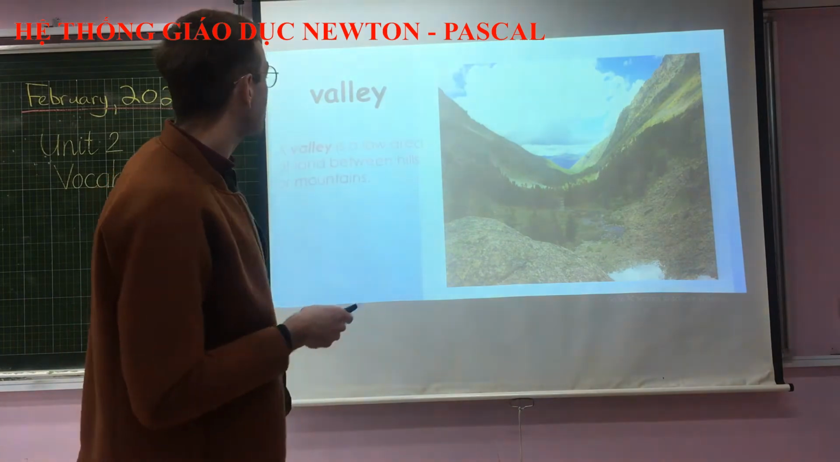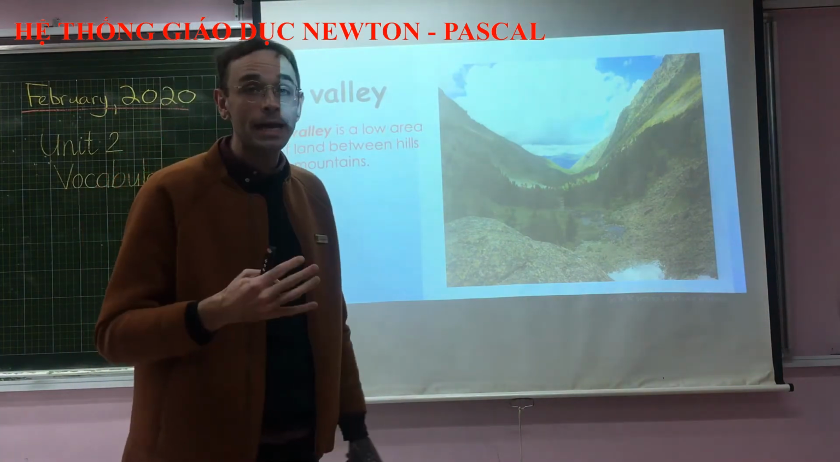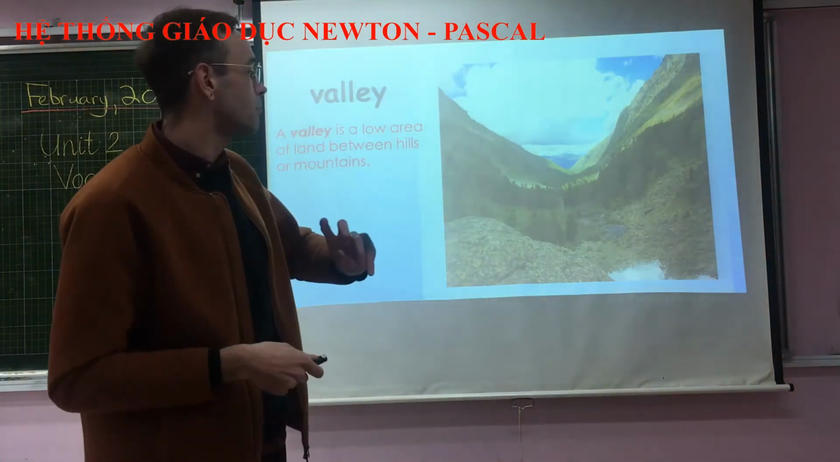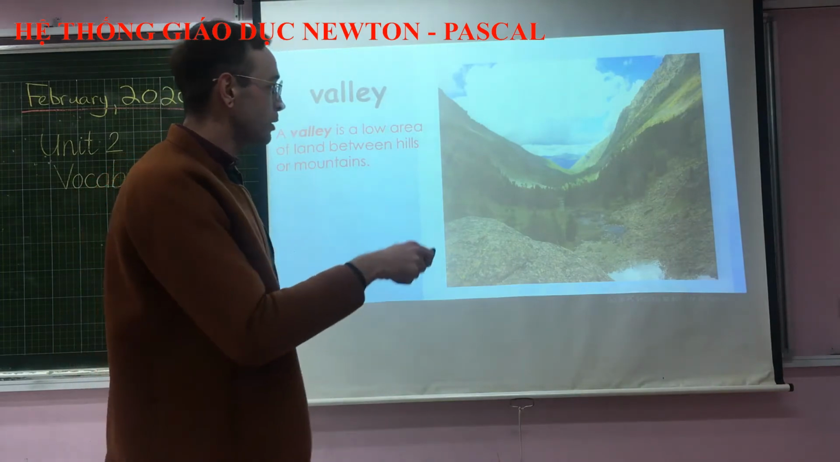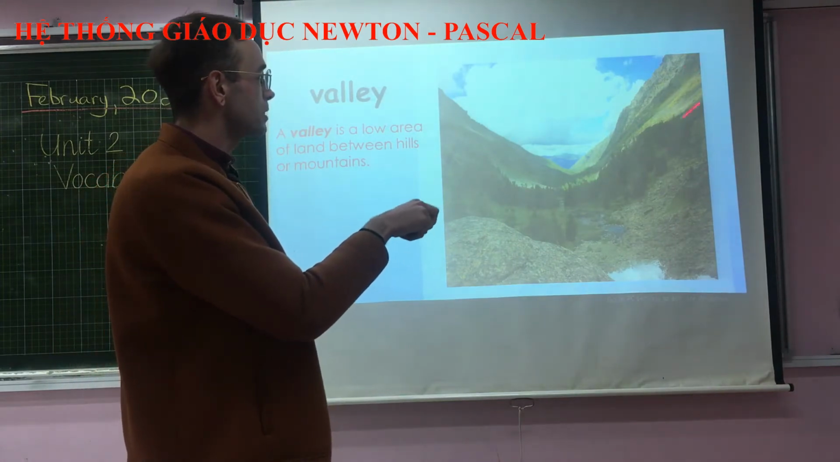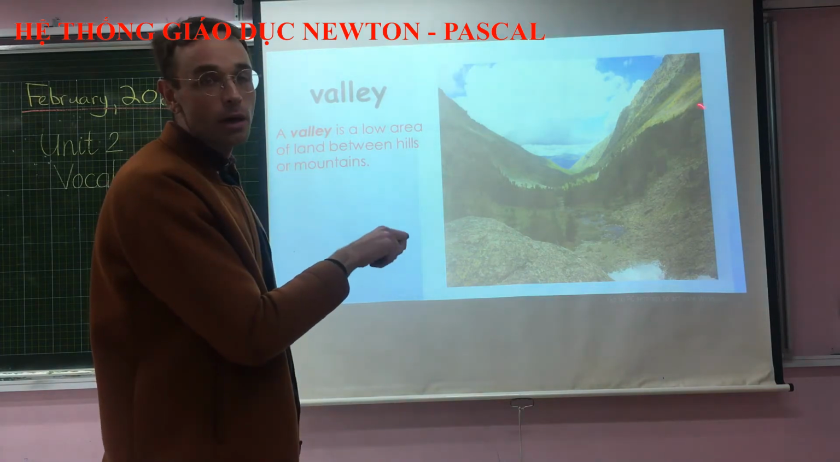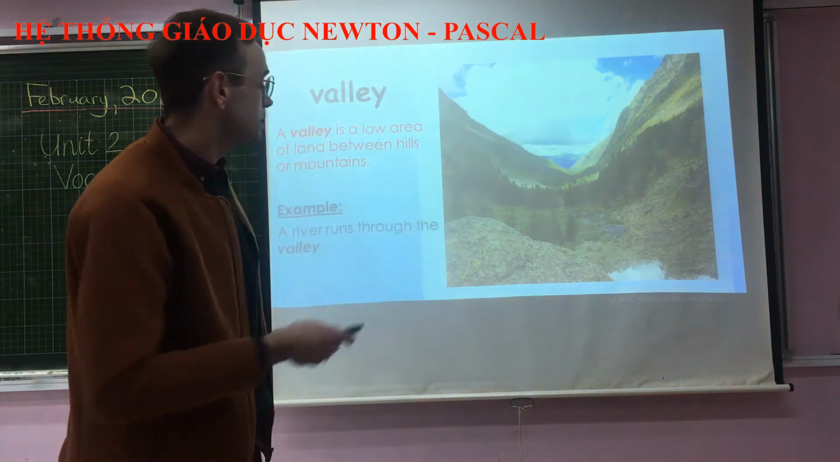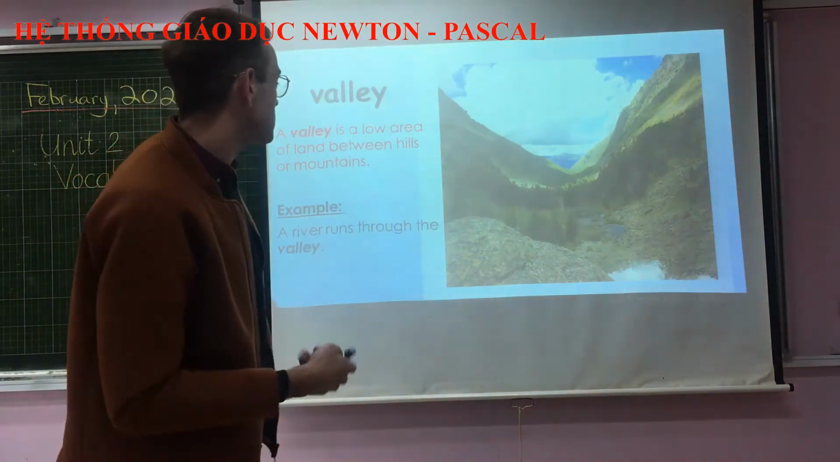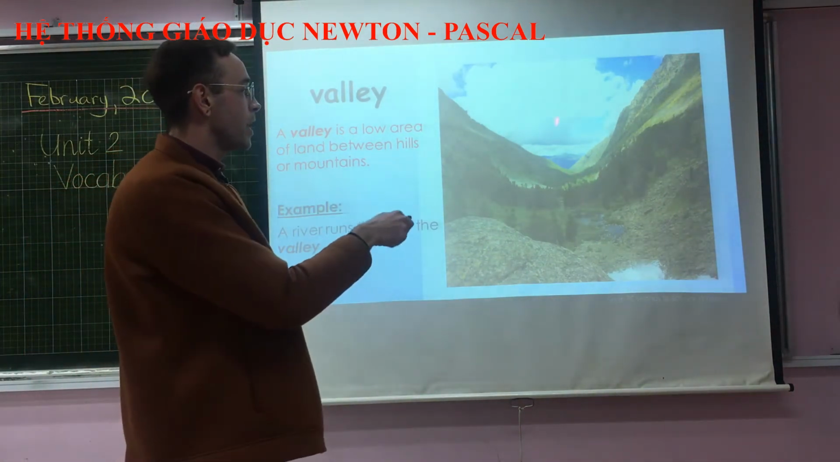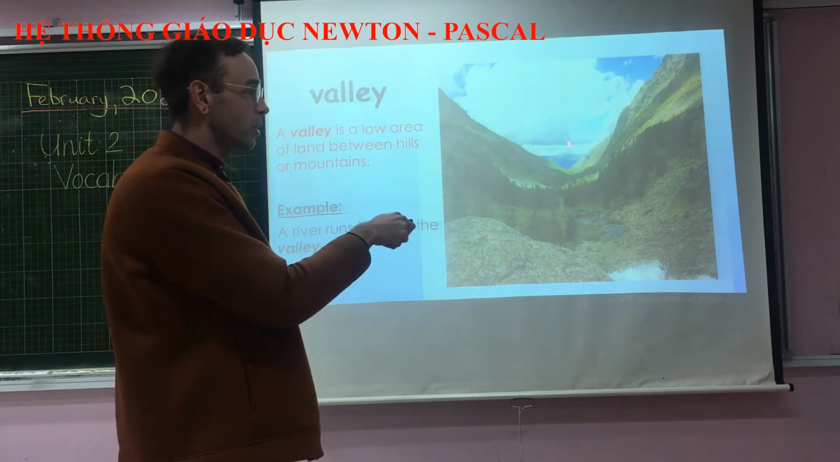So, a valley is a low area of land between hills or mountains. Here we have an example of some mountains on the right and left, and in between is a low area that we call a valley. And a sentence that uses valley is, a river runs through the valley. Here you can see a little river going through the middle.